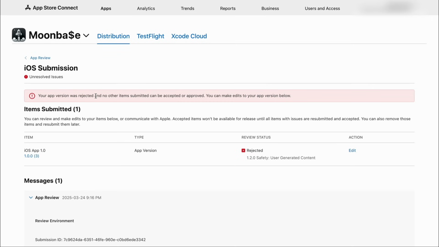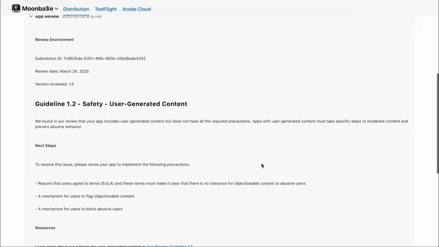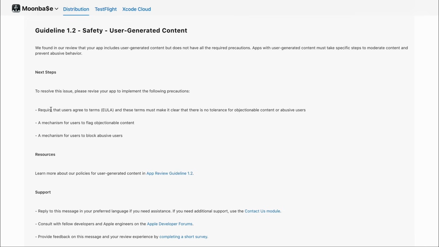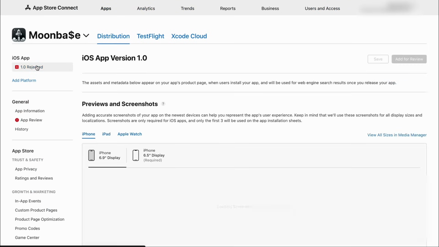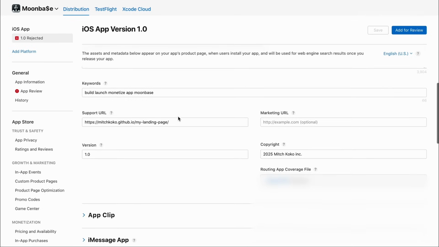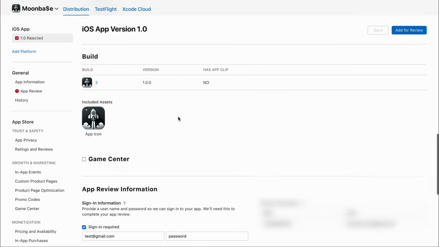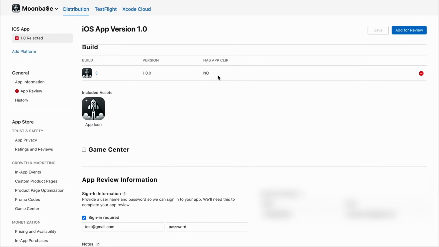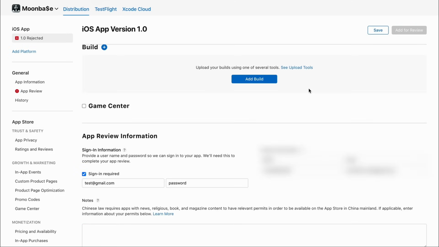Done. So if I come back to my App Store Connect, remember it was rejected for these 3 reasons, which we have now fixed. So if I come back here and you scroll down where we have the build, we are going to have to put in our new build. So when your new build has been done processing, like I said, you will get an email. It should take not that long, maybe a few minutes or so.